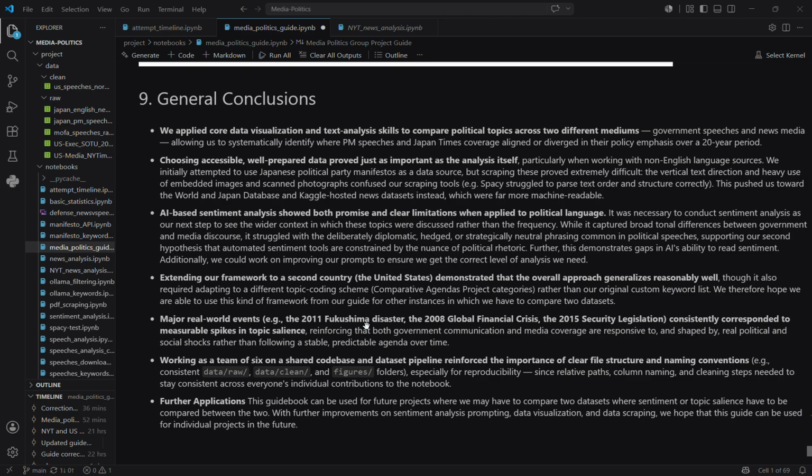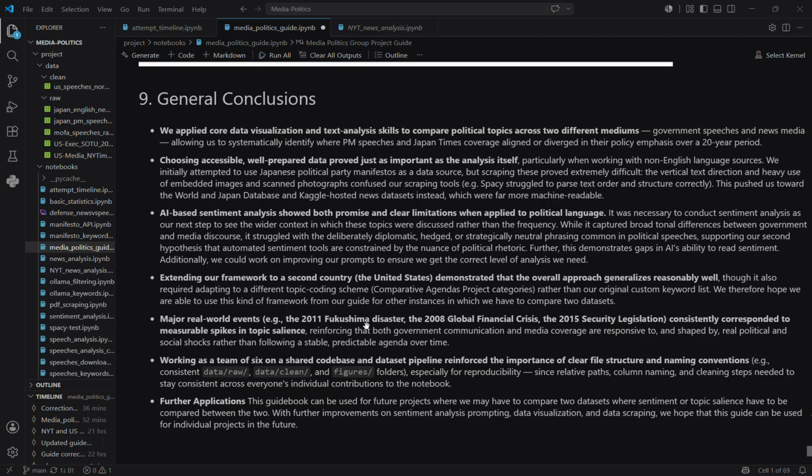Now let's go over to our conclusion. Overall, this project allowed us to apply text analysis and visualization techniques from the course to compare political topics across different forms of communication. One of our biggest lessons was that finding a clean and accessible data set is just as important as the analysis itself. We initially planned to use Japanese political party manifestos, but web scraping was quite unreliable because the text was vertical and there were many images. This forced us to switch data sets at the last minute and pivot to a different direction of prime minister speeches. Meanwhile, when working with the US, which already had a cleaned up CSV folder, we had a much easier time interpreting and analyzing the data.